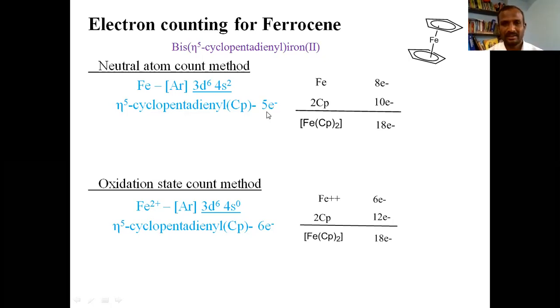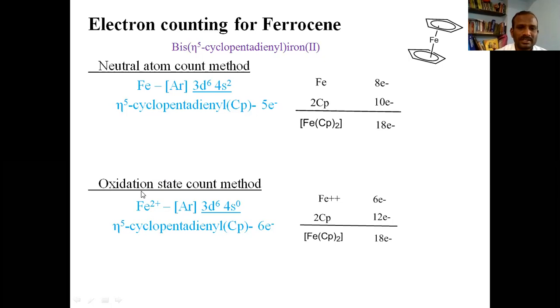Cyclopentadienyl gives 5 electrons in the neutral count method, and there are 2 cyclopentadienyl groups, and both of them put together will contribute 10 electrons, and if you add these two, you will get 18. So this ferrocene is said to obey the 18 electron rule, and it is stable.